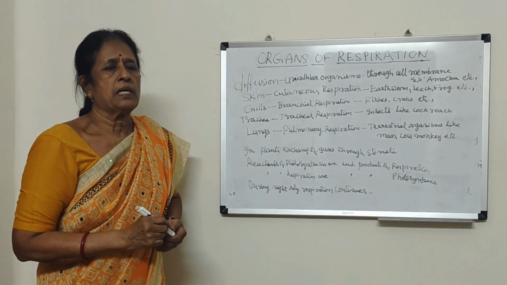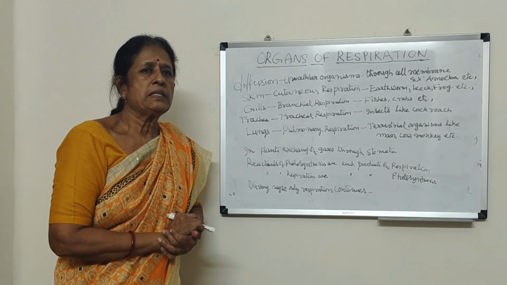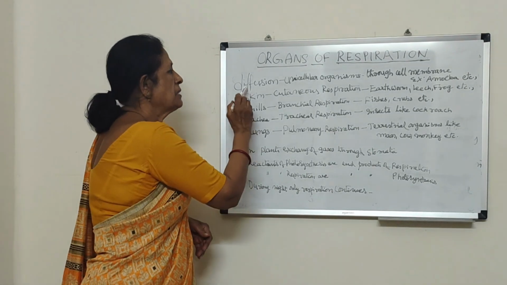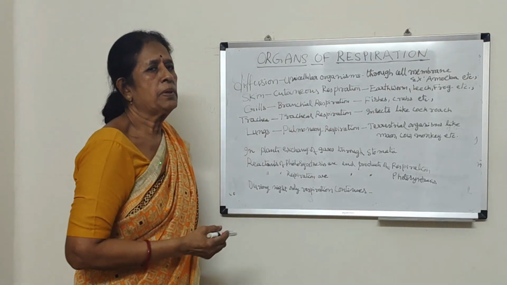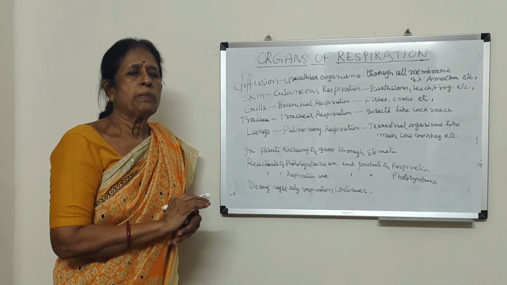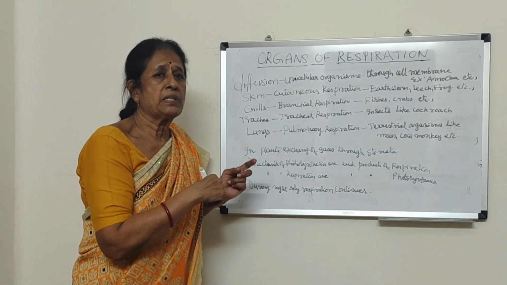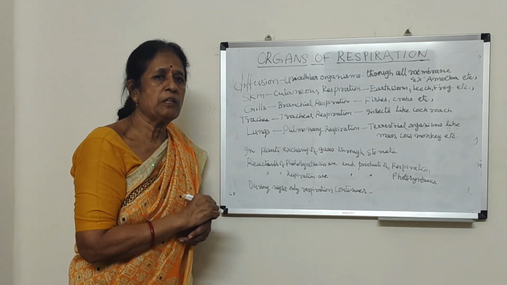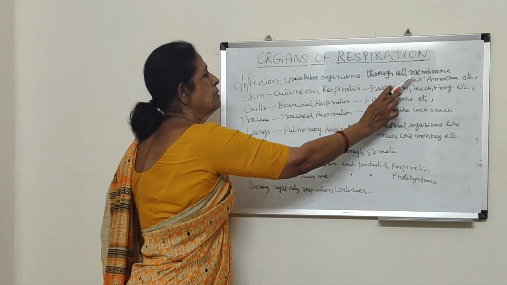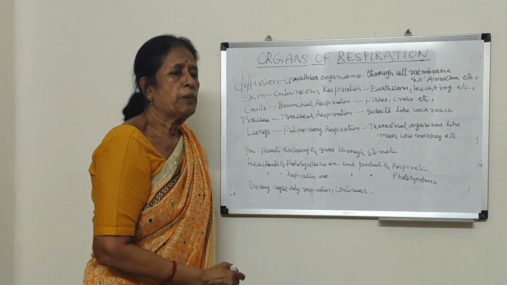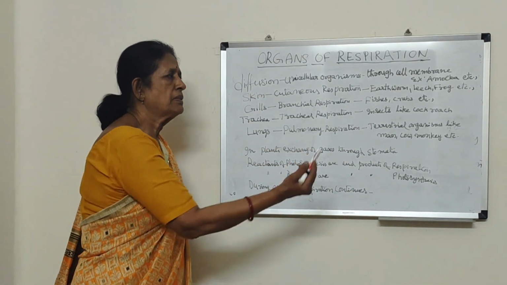In unicellular organisms, a single cell performs all the activities. That is why the exchange of gases in the process of respiration takes place by means of diffusion through the cell membrane. The cell membrane is a semi-permeable membrane. By means of diffusion, excess carbon dioxide is released out, and oxygen present in the surrounding area enters into the cell. That is how, by diffusion through the plasma membrane, respiration takes place in unicellular organisms. An easy example is amoeba.